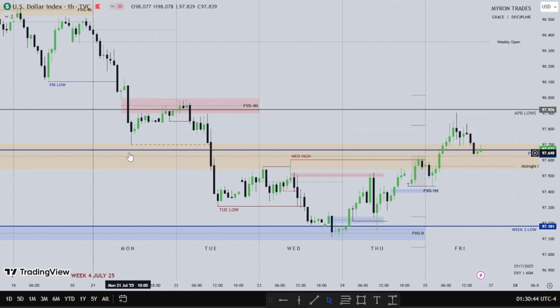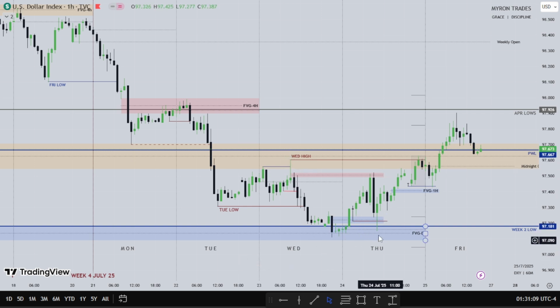So we see Tuesday trading higher into a fair value gap in the 4-hour time frame, also a huge fair value gap on the hourly time frame. So we see a retracement into that fair value gap, a market structure shift, then we see a continuation lower in the dollar. Wednesday trades into that daily fair value gap, trades lower into that daily fair value gap in the discount area.